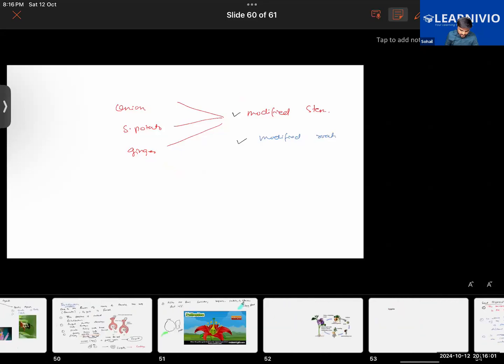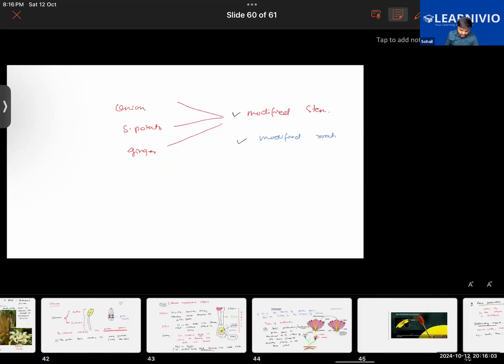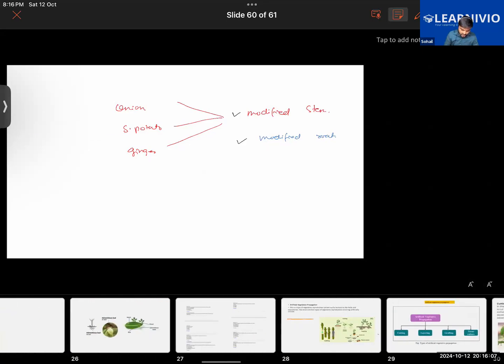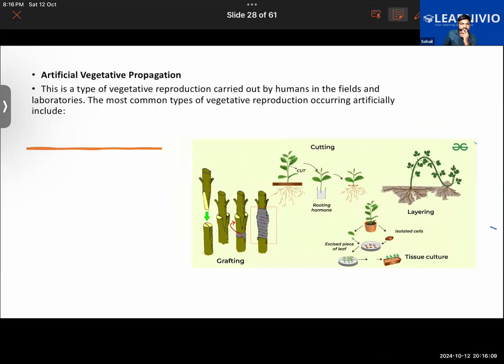Further, tell me the name of a leaf from which a new plant can be grown. I can give you a hint: it starts with B. Bryophyllum.